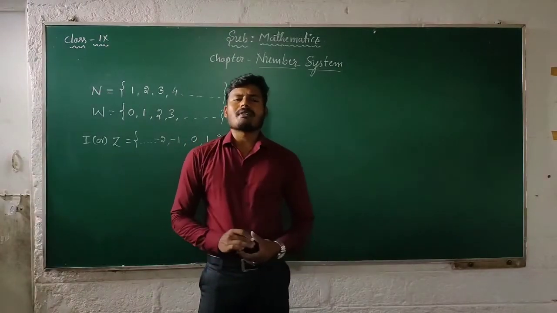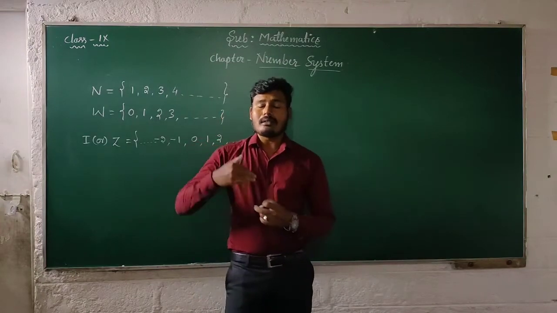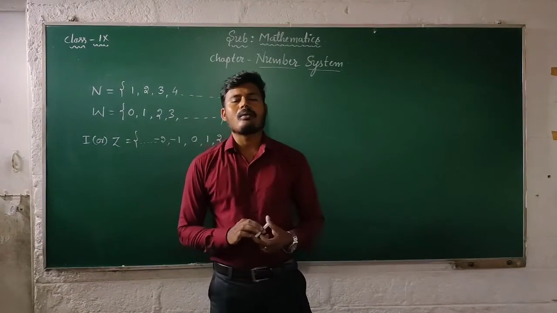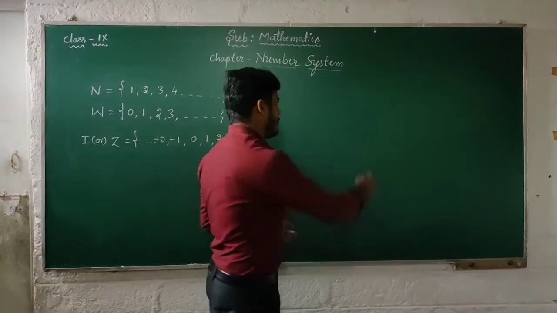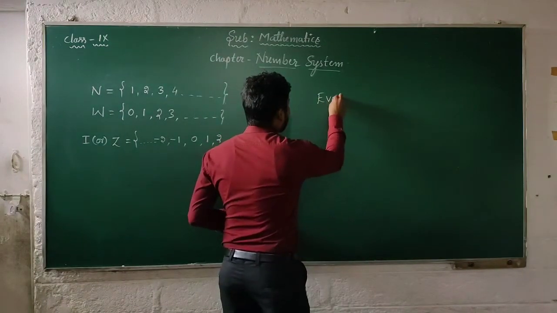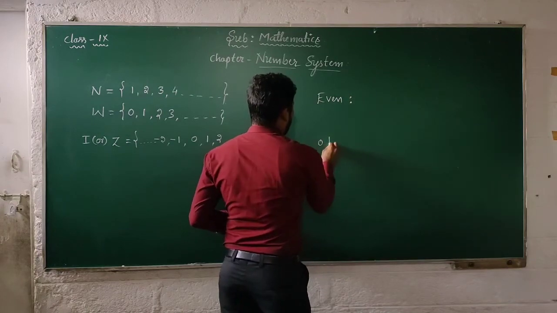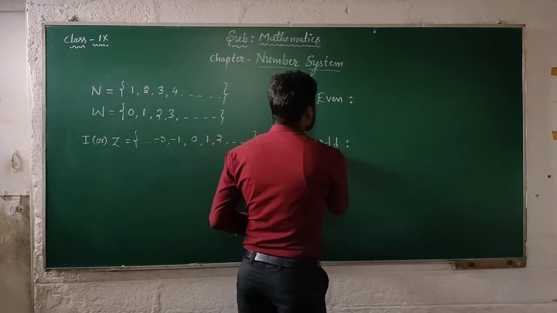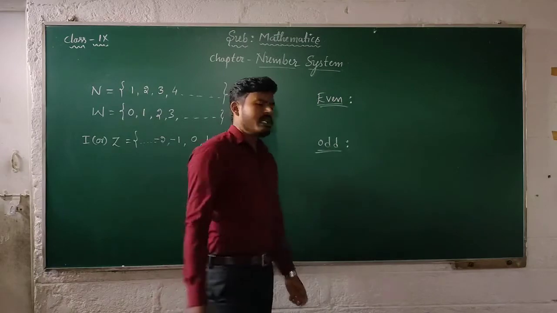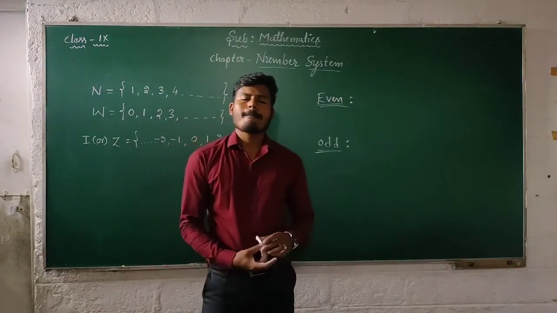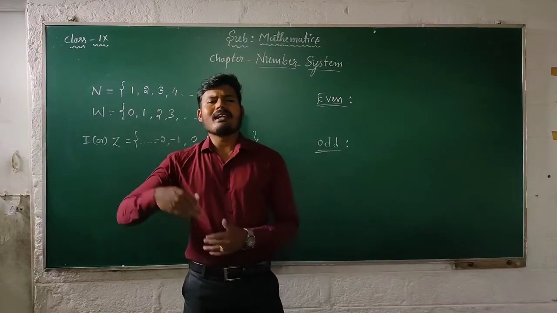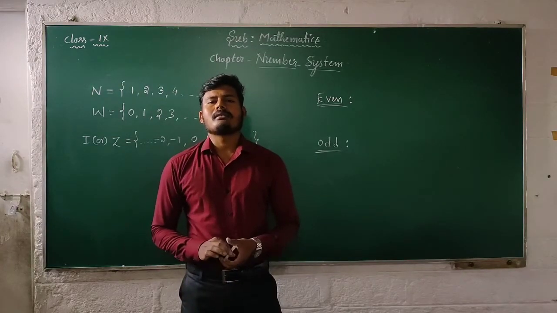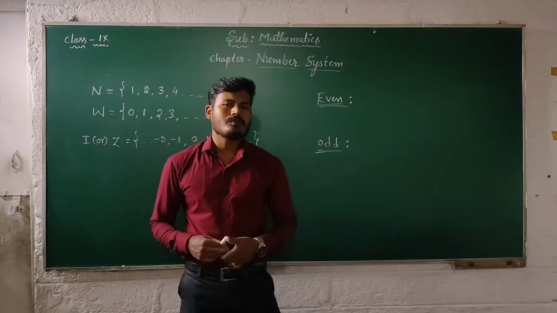Then there are another two varieties of numbers: even numbers and odd numbers. You already know about even numbers. What are even numbers? Even numbers are nothing but the multiples of 2.